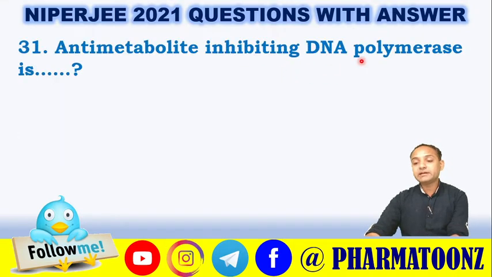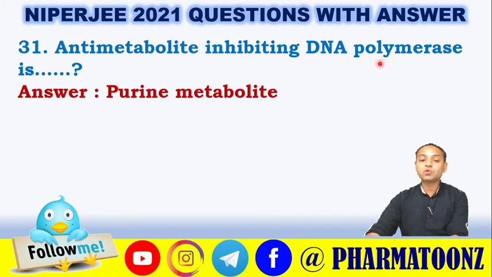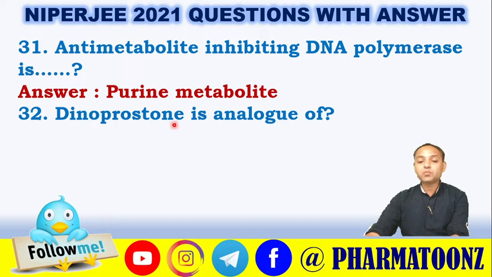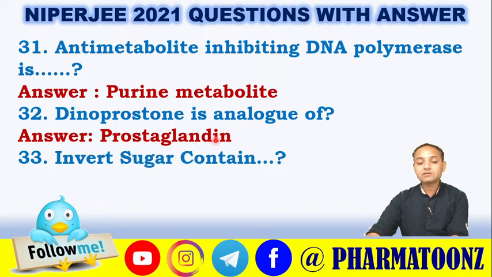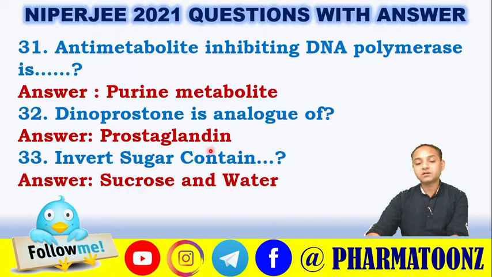Anti-metabolite inhibiting the DNA polymerase is, so which is called purine metabolite is the correct answer. Dinoprostone is an analog of prostaglandins. Invert sugar contains, so generally invert sugar is made up of sucrose and water. So this is the correct answer from the options.